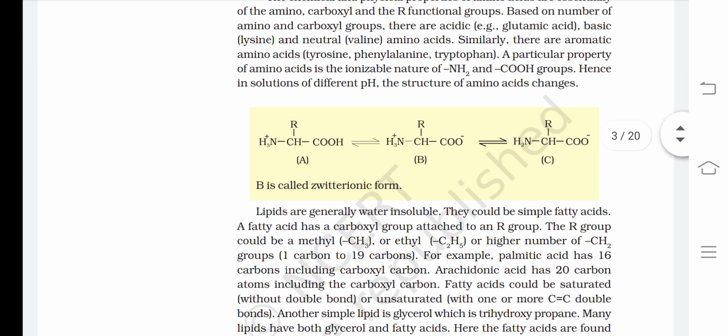Here we have a kind of chemical reaction in which the leftmost is a basic form, the central is B, which is the zwitterionic form, and C is the acidic form.